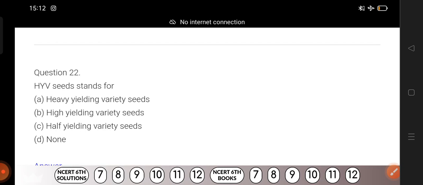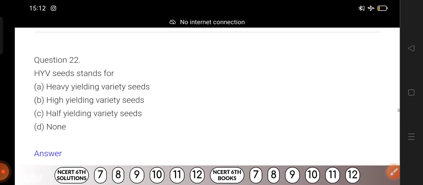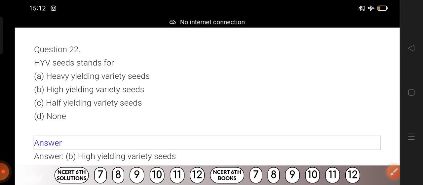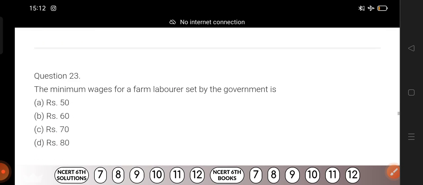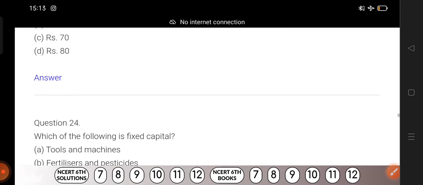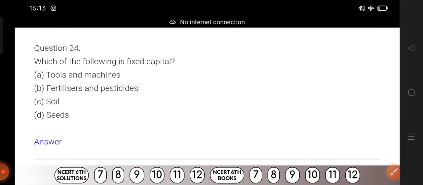HYV stands for, just the full form, you know the answer, so just disclose the answer directly. Okay, high yielding variety seed. High yielding means producing more production. The minimum wage for a farmer. Same question, no? Repeated question.